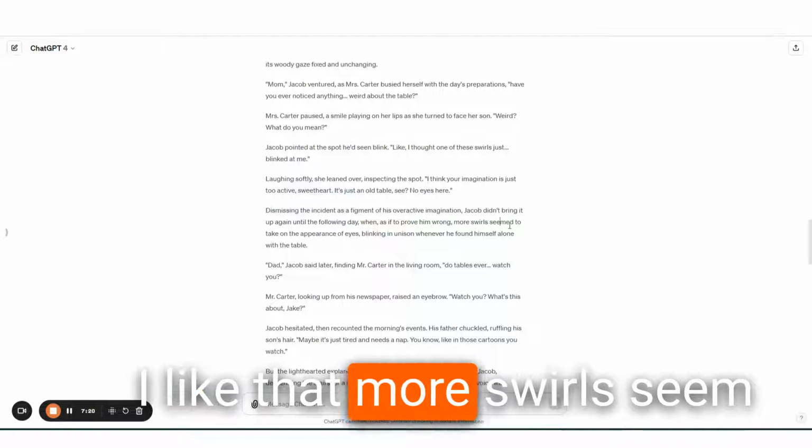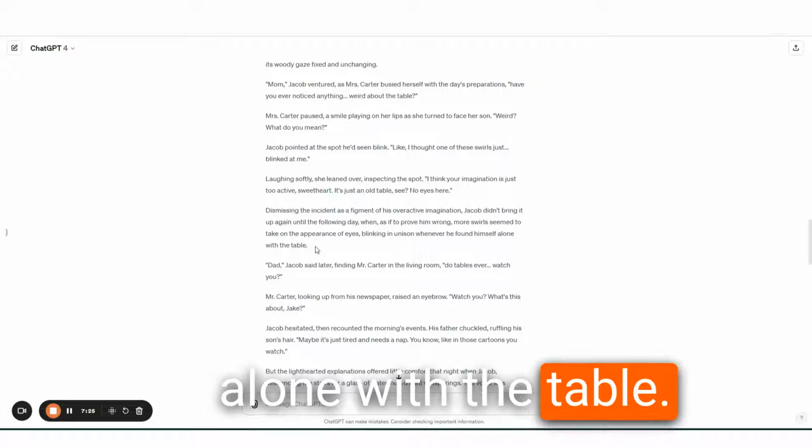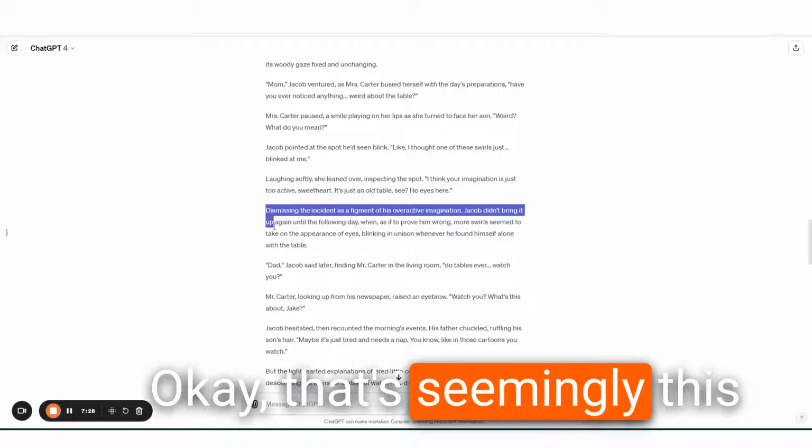More swirls seem to take on the appearance of eyes, blinking in unison whenever he found himself alone with the table.